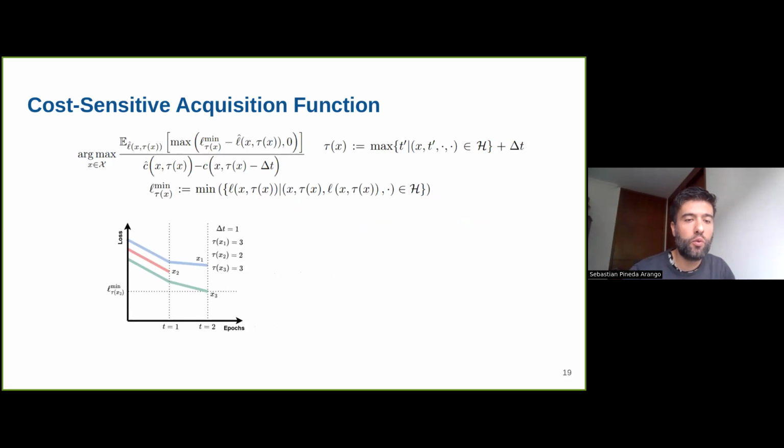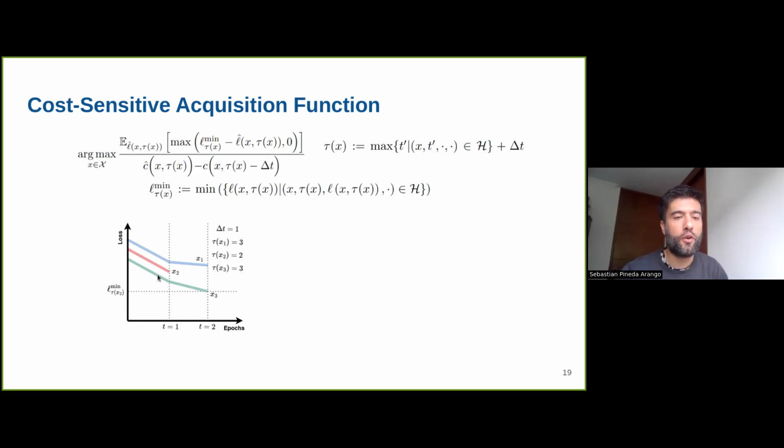And then since we have observed 2 epochs from pipeline 1, our tau for pipeline 1 will be 3, because that's the next query point for this pipeline. For pipeline 2, since we have observed only 1 epoch, the tau for X2 will be 2. The same for pipeline X3, where the tau will be 3, because we have observed 2, and then plus delta 1 is 3.